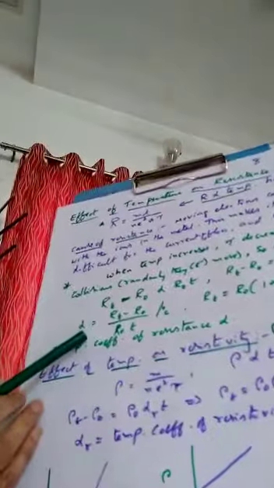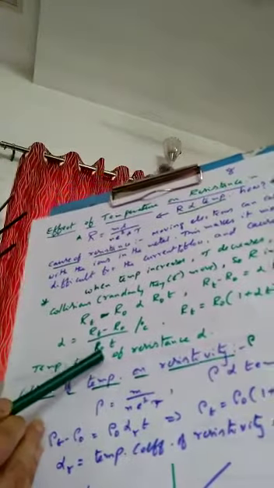What is the formula here? Alpha is equal to RT minus R0 upon R0 into T.